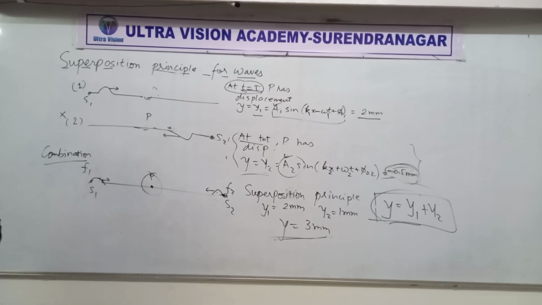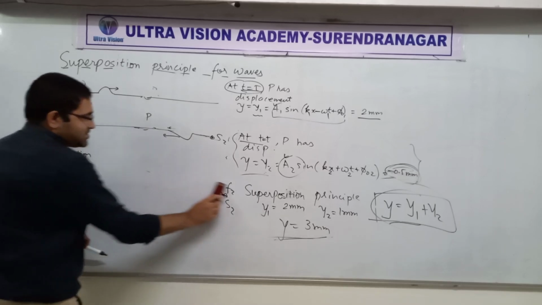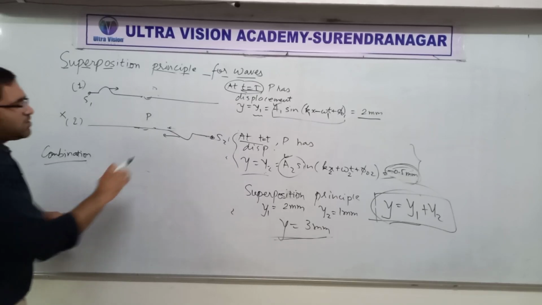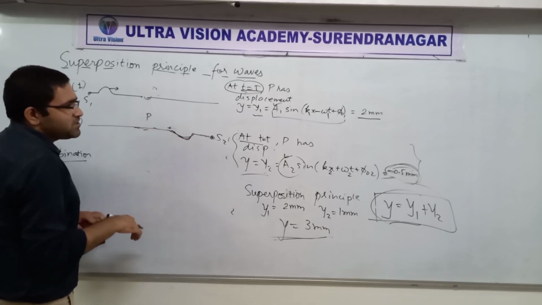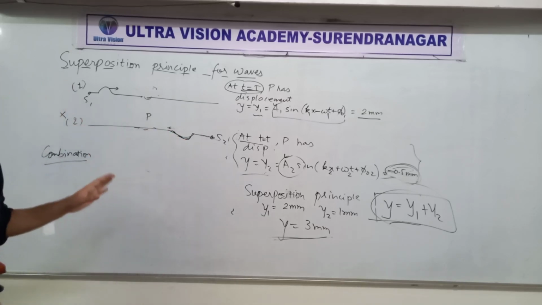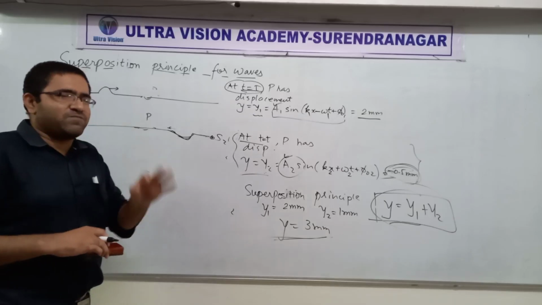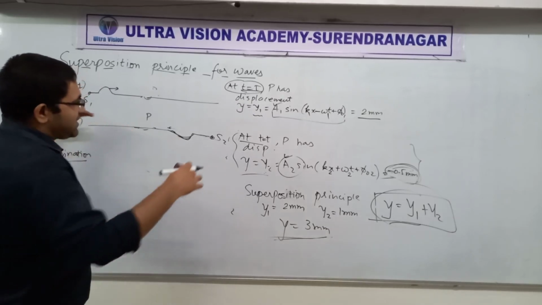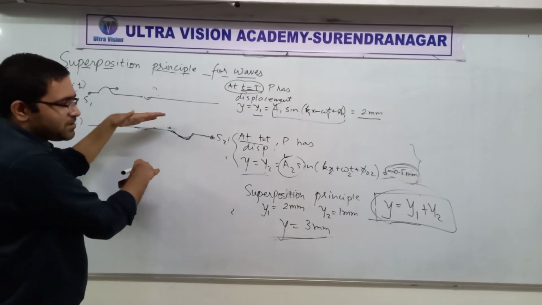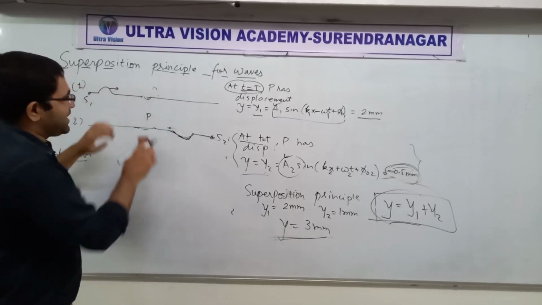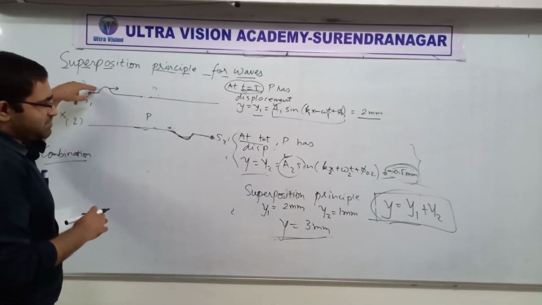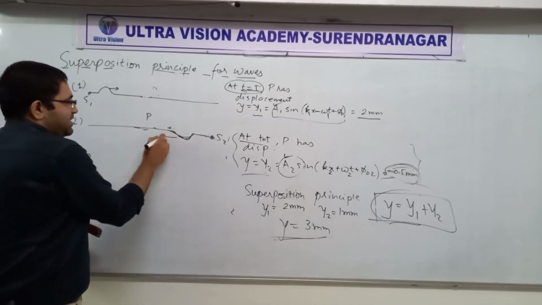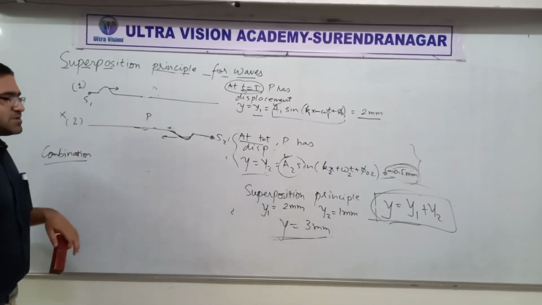Let me tell you one interesting fact about this superposition principle and what it could do for us. Suppose these waves are exactly equal in amplitude, frequency and wavelength, all of them equal. It's just that one is going this way, the other is going that way. Suppose one is going right side and it's positive in displacement, but the other one is going towards left side and it's negative in displacement.